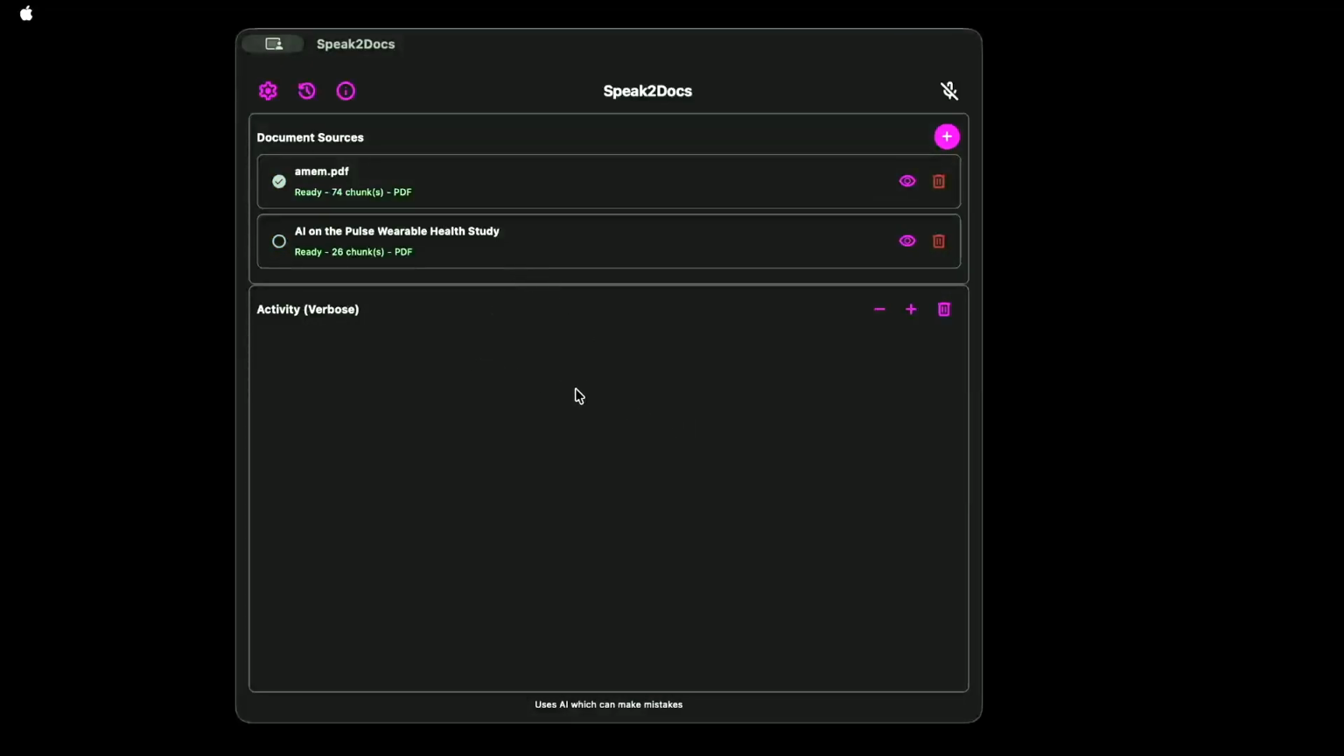Let's quickly go through the main functionality of the application, which is question answering over a collection of documents. I've selected a document here. It's called AMEM. It's a paper on agentic memory systems, particularly the AMEM method. So let's get started. I will click on the mic icon.